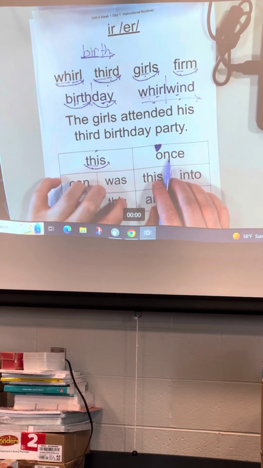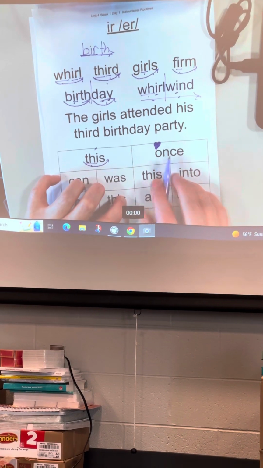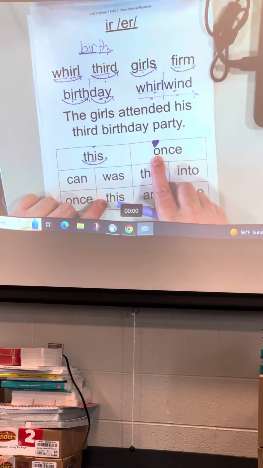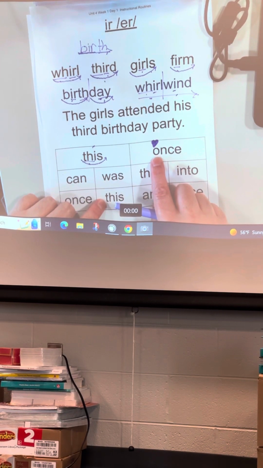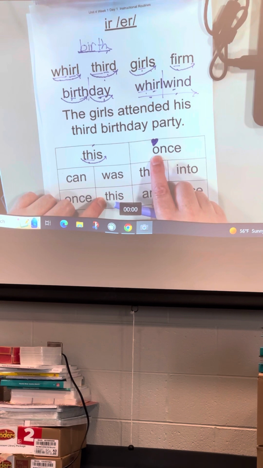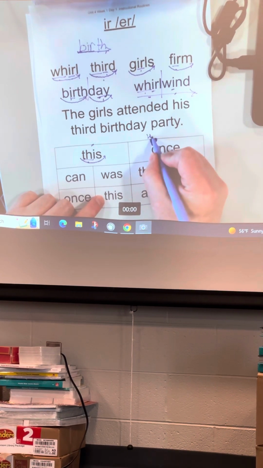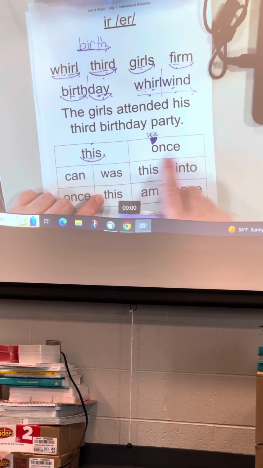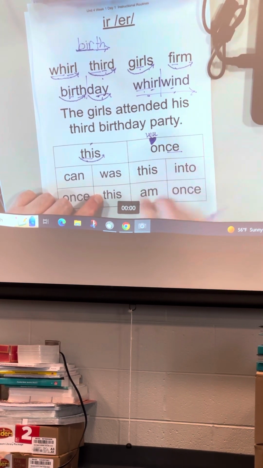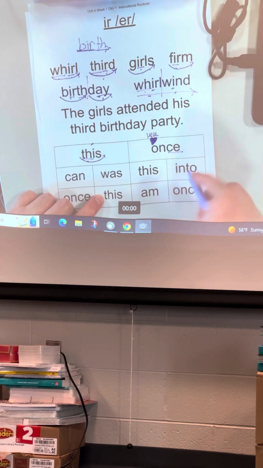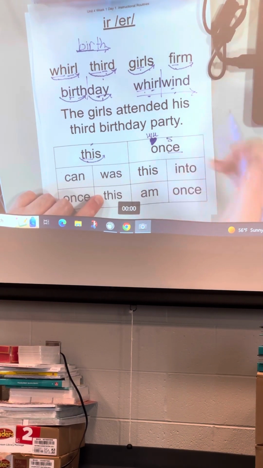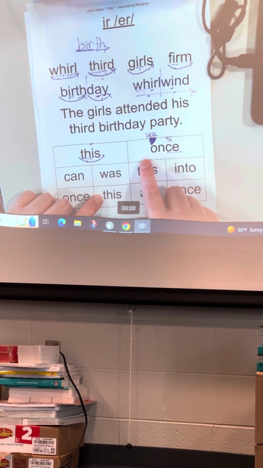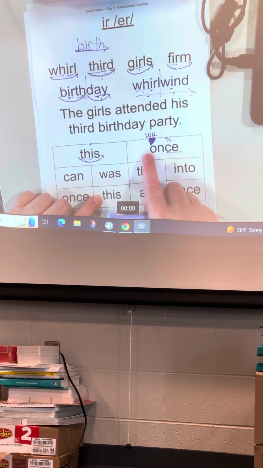This word is a heart word. It has a letter that does not make the sound it should. This O has a heart above it because it does not make the ah sound. Instead, it makes the wa sound. What sound does this letter make? Wa. You might even write the sound above it. Wa. And we know that when C is followed by E, it makes the S sound. So remember that rule. So we have wa and we have s. Let's blend the sounds in this word now. Get ready.